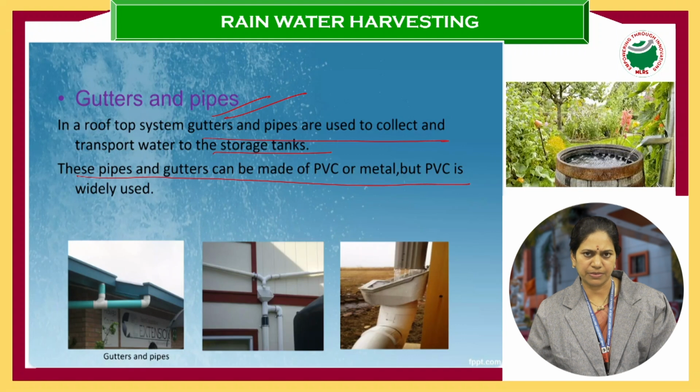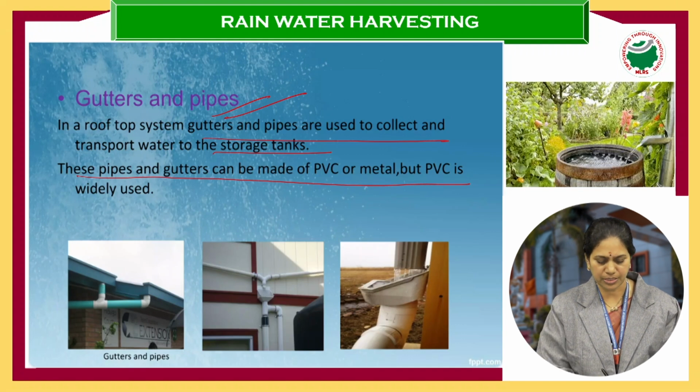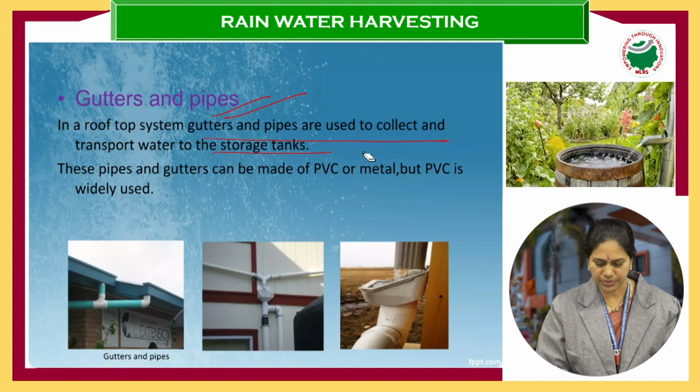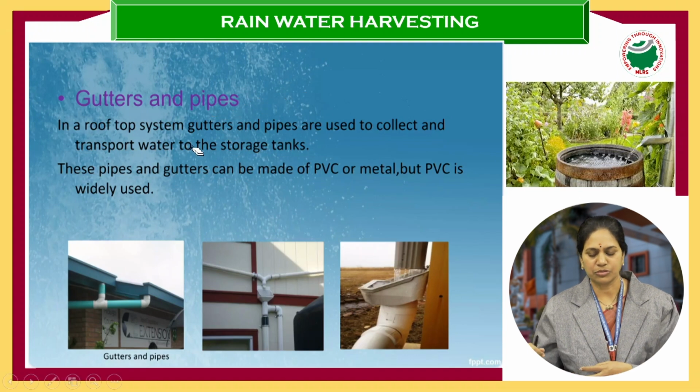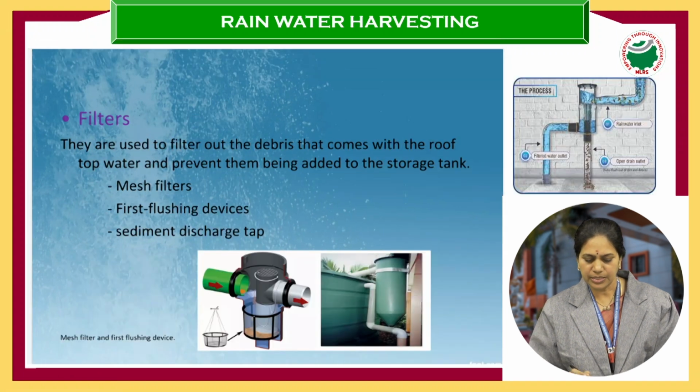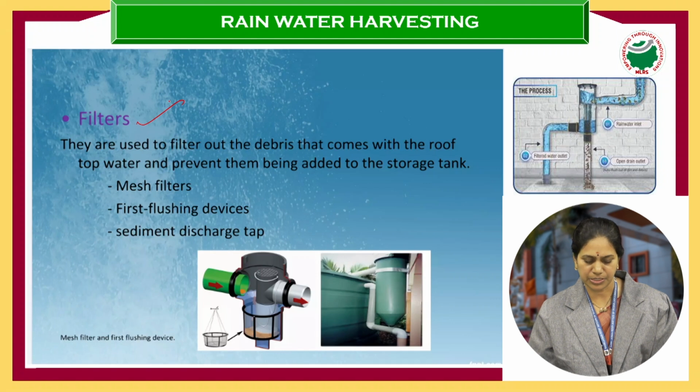Instead of PVC we can use any other metal, but PVC is most widely used nowadays. All the water we direct, to wherever it has to go, moves through the pipelines. Next, there are filters. This is another component used in the rainwater harvesting concept.